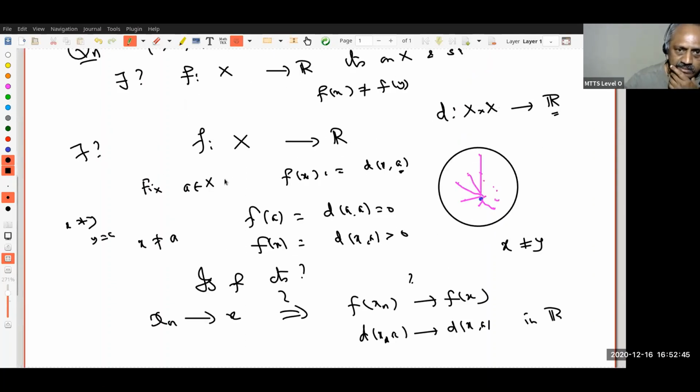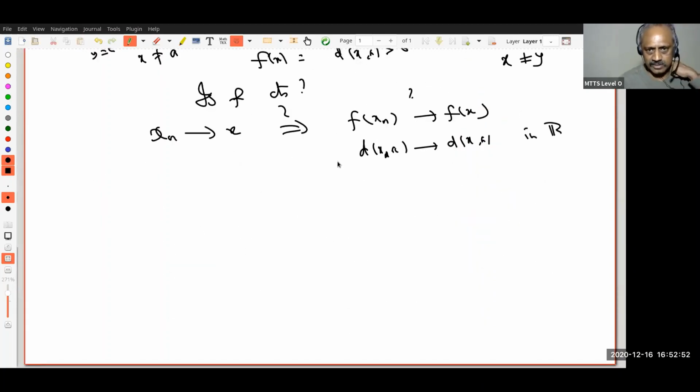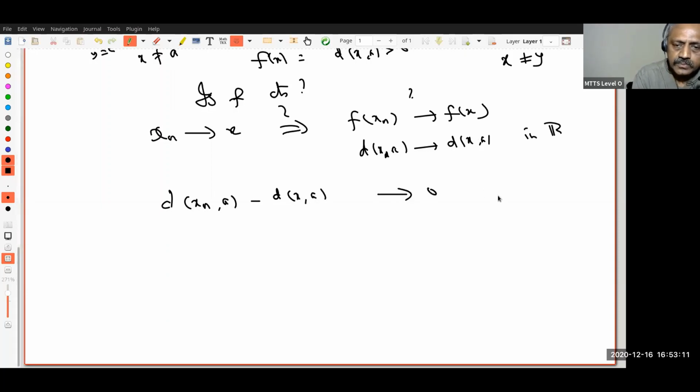Because when I said this, I'm looking for a continuous function here, it should be a metric space. What is the metric? The standard metric. That is always understood. Whenever we deal with R, it's the standard absolute value metric. So if I want to prove this sequence converges to d of x, a, what should I estimate? I should estimate distance between xn and a minus distance between x and a. I have to show this goes to 0.